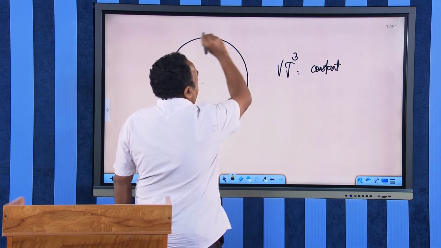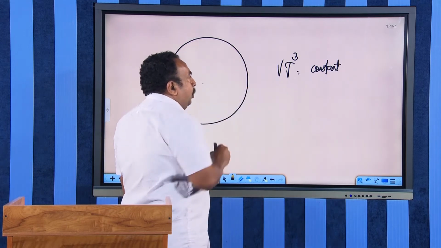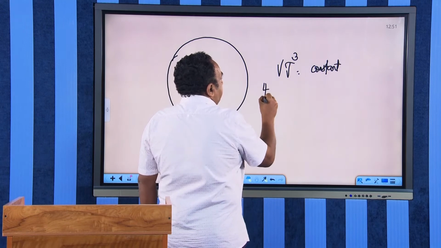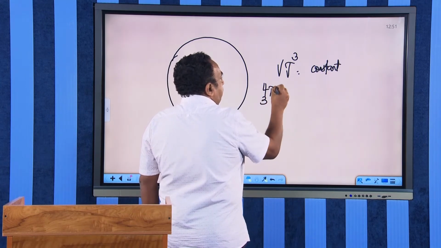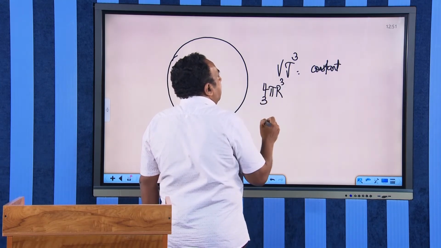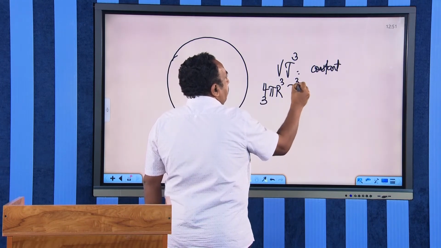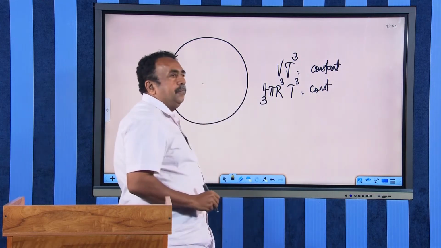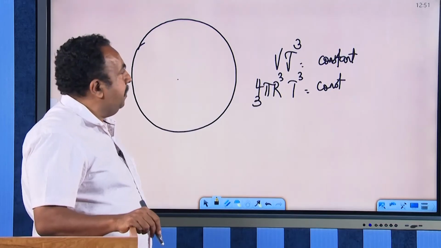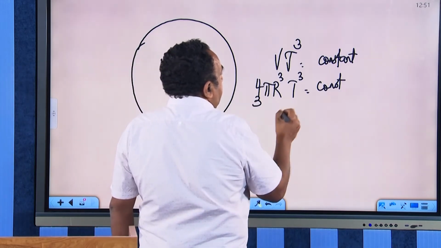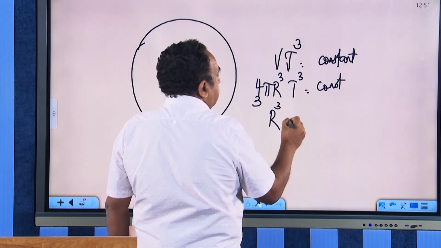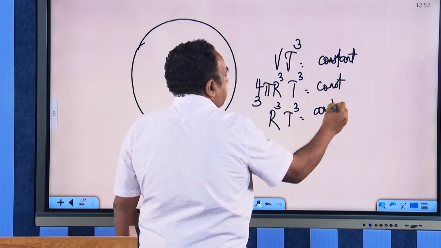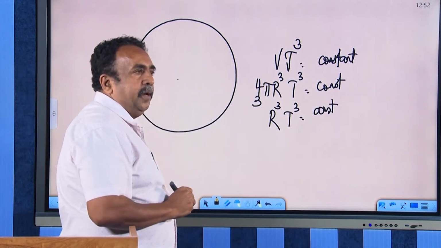If you consider that our whole universe is in the form of a sphere, you can rewrite the expression for the volume as 4 by 3 pi r cube, where r is the radius, times T cube, is equal to a constant. Therefore, r cube T cube is equal to another constant.